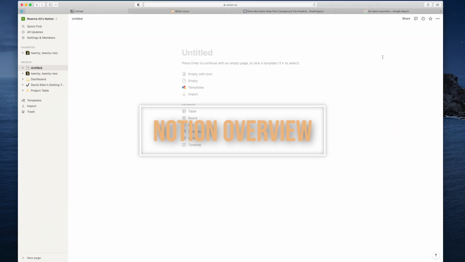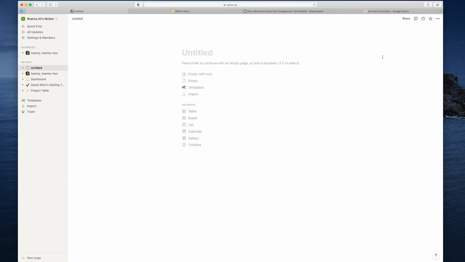Moving into an overview of Notion. So here is a blank page that we are going to create together. Here we're going to put some sample data. We're going to make a table. I'm going to show you how easy it is to make a table. You basically just go up into the left pane here. You see the plus sign and you just say add a page. Now you have a page. So you'll see when you first add the page, it says untitled, press enter to continue with an empty page, or it gives you these blocks, these attributes that you can add.